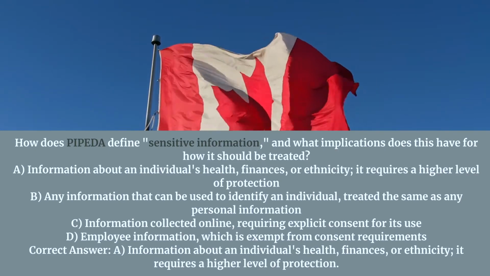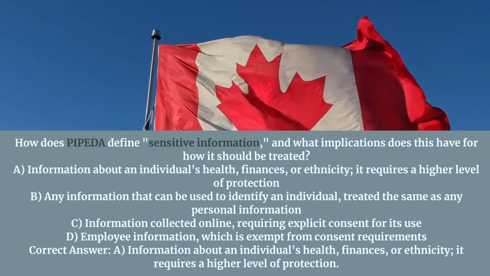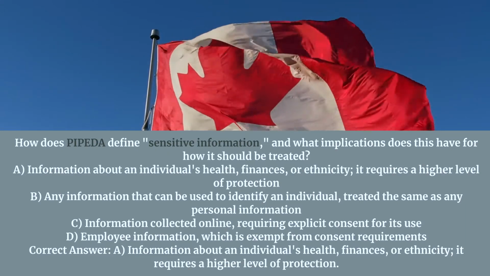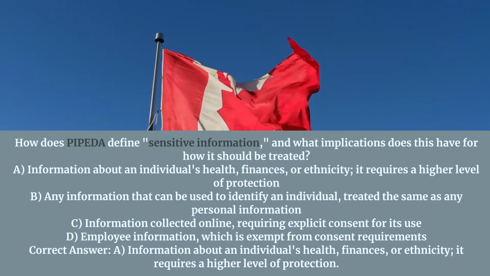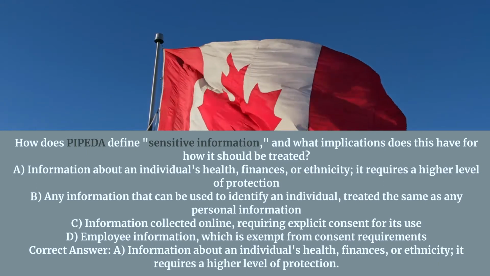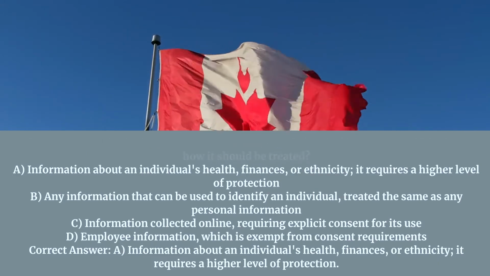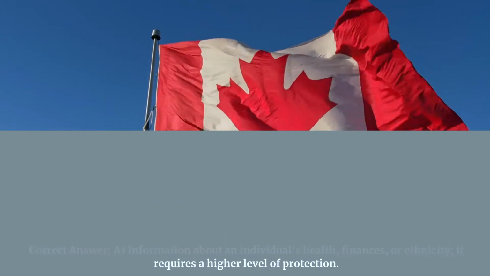B. Any information that can be used to identify an individual, treated the same as any personal information. C. Information collected online, requiring explicit consent for its use. D. Employee information, which is exempt from consent requirements. Correct answer A. Information about an individual's health, finances, or ethnicity. It requires a higher level of protection.